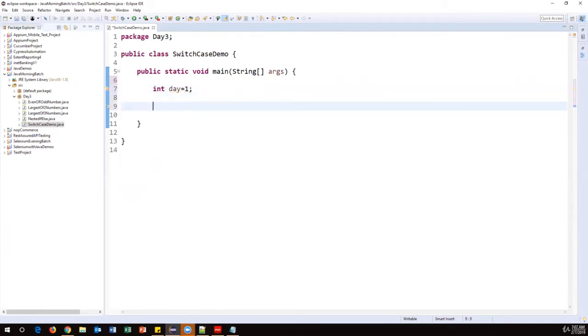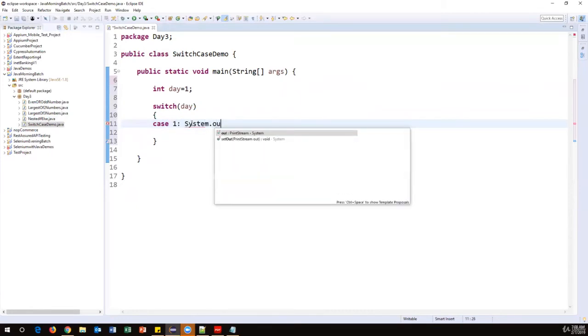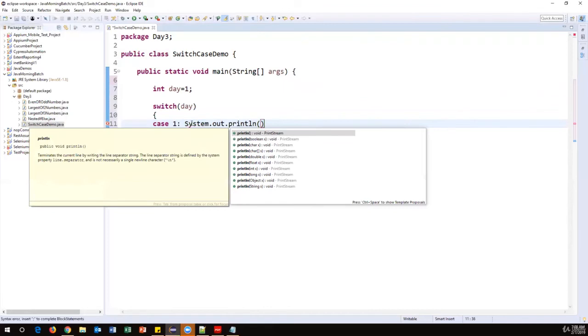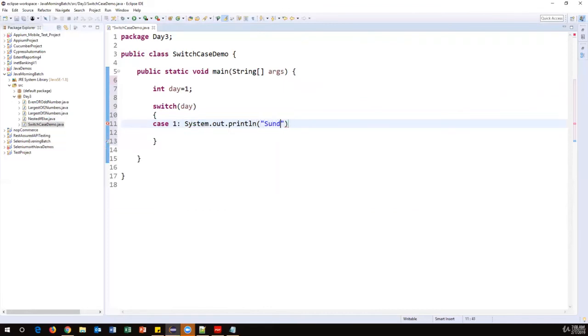Now I'm going to write a switch case. It's very, very simple. Let's say switch, this is a keyword, and here we need to specify the variable. Day is the variable we have used. Inside this block, first we need to write the cases. Case is also a keyword, case 1. What it means is, if the day value is 1, then I need to execute this statement. System.out.println, I'll just print Sunday. This is a statement, semicolon.